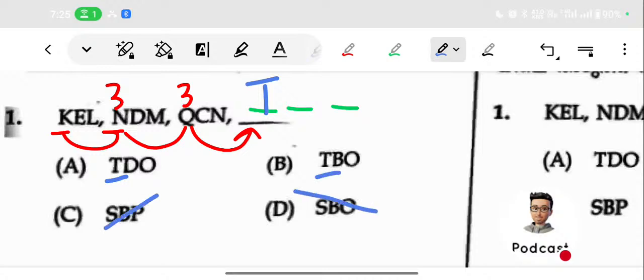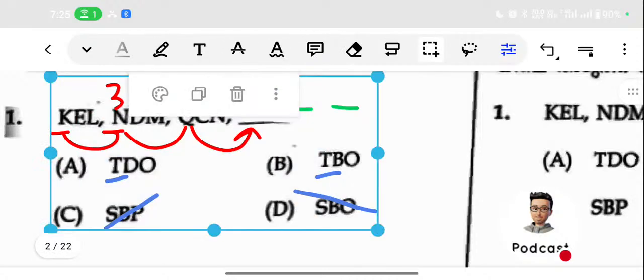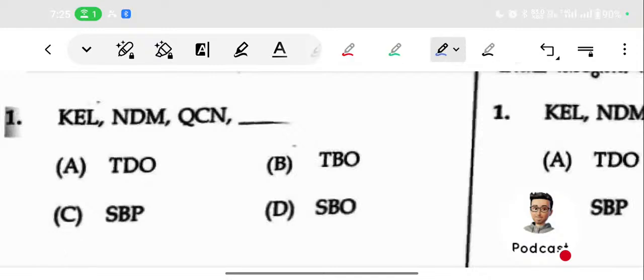Then after that we check the second letter. For that purpose we establish a relation between these two. After E, how do we get D? Just neighboring, just do minus 1.